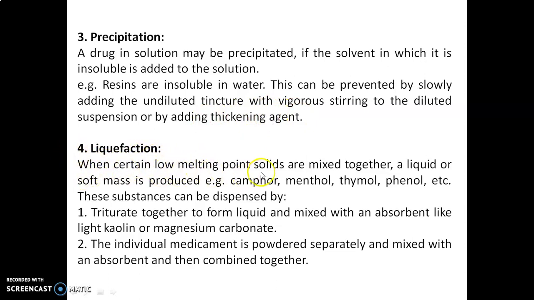When certain low melting point solids are mixed together, a liquid or soft mass is produced. For example, camphor, menthol, thymol, phenol, etc. These substances can be dispensed, first, by triturating together to form a liquid and mixing with an absorbent like light kaolin or magnesium carbonate, and second, by powdering the individual medicaments separately, mixing with an absorbent and then combining together. So we will discuss the actual experiment.